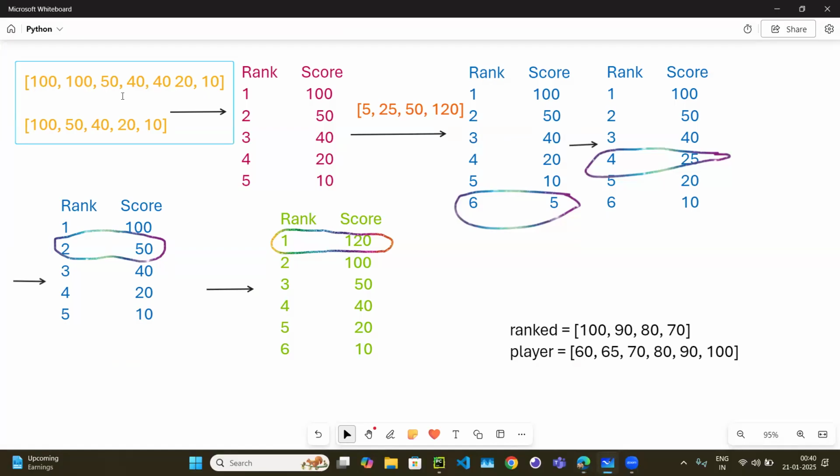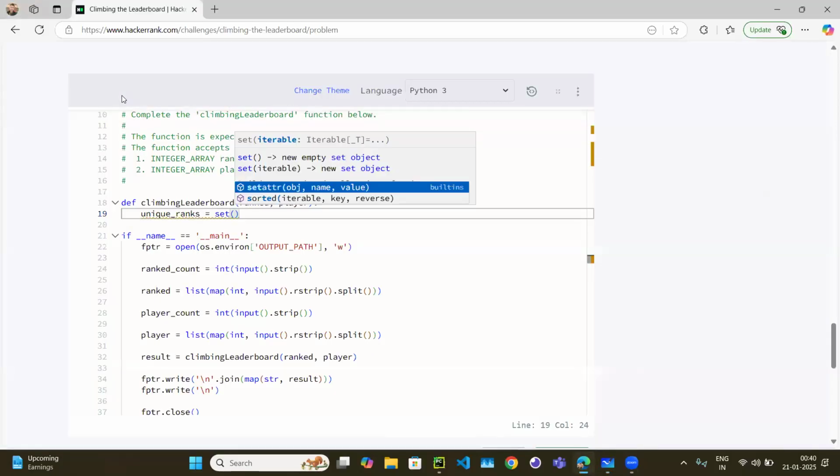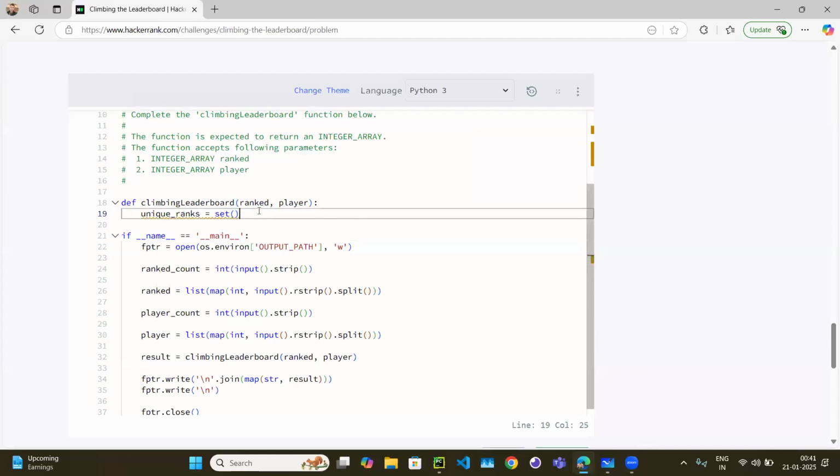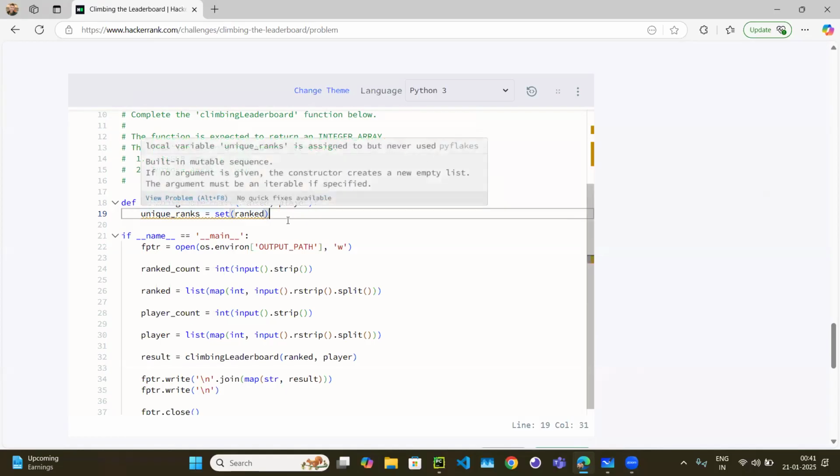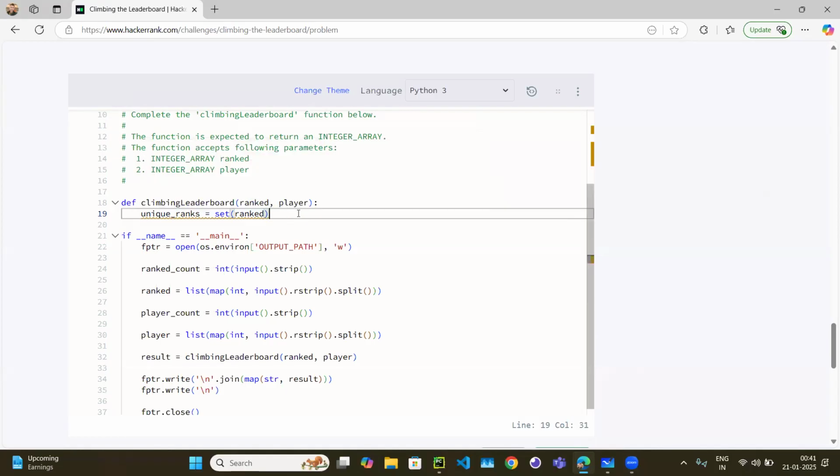And how to find the unique ranks? If you have the list and you want to remove the duplicates, just create a set. Set of the ranked array. But when you create a set, set is unordered, right? It's not mandatory that it will maintain the order.